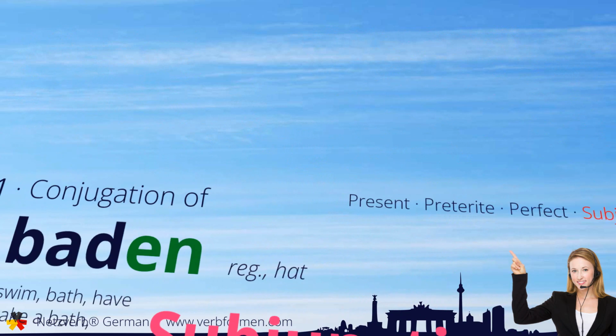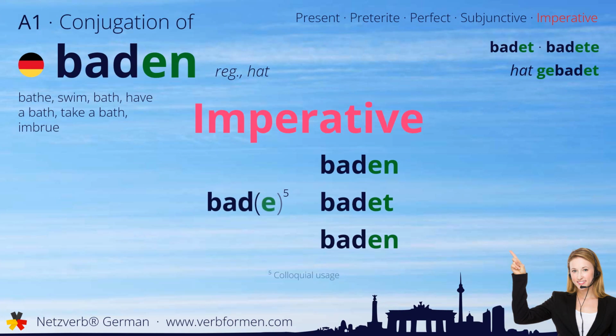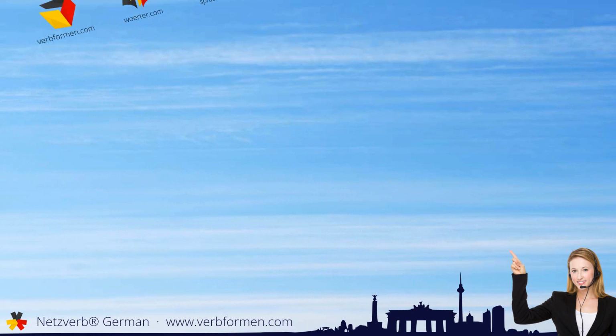And finally, we'll cover the imperative. Bade du. Baden wir. Badet ihr. Baden Sie. That was our today's learning video about the verb baden.